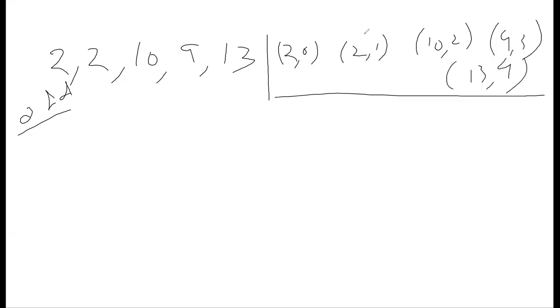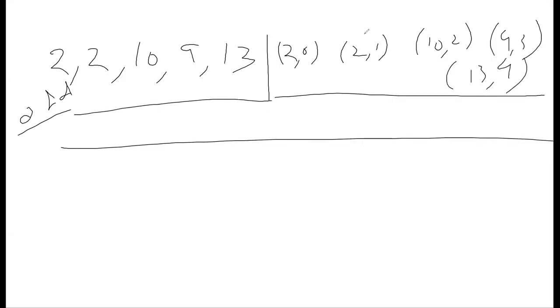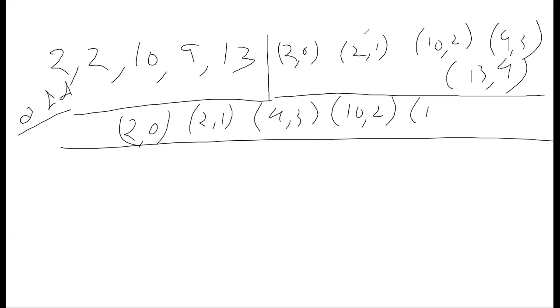Once I sort this, it will give me 2, 0; 2, 1; 4, 3; 10, 2; and 13, 4. Let's keep this as a stack here.